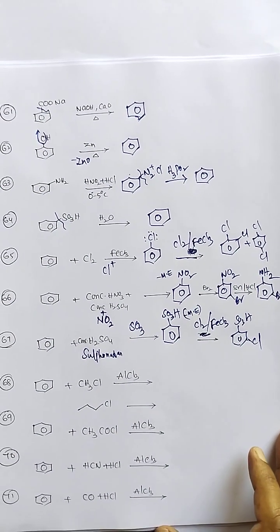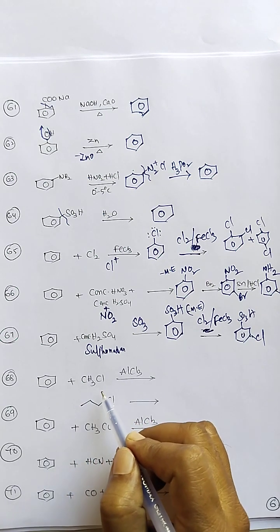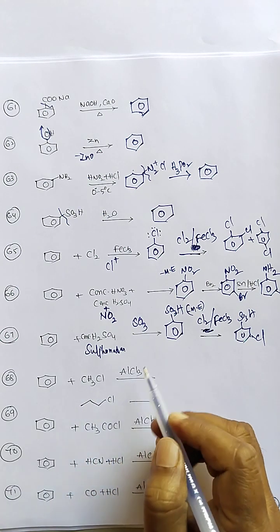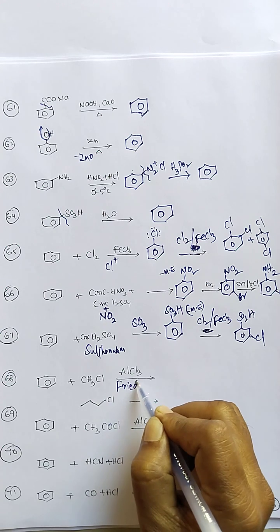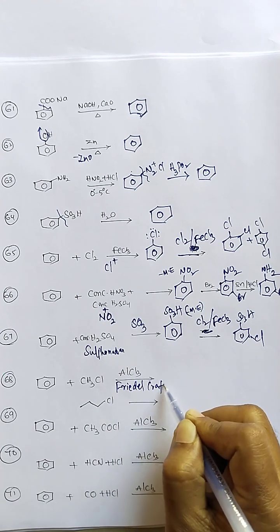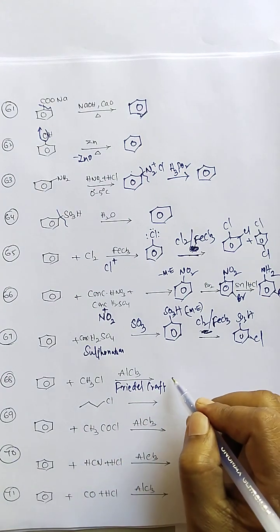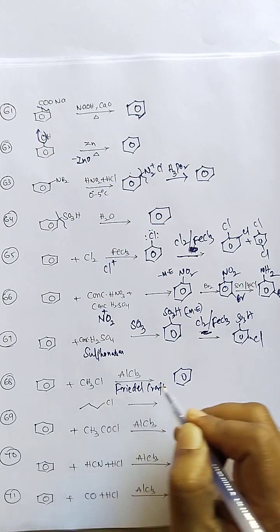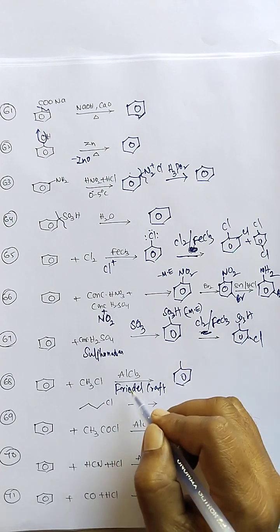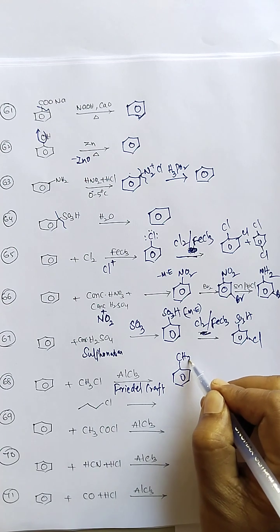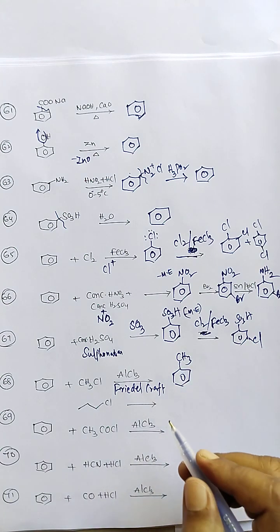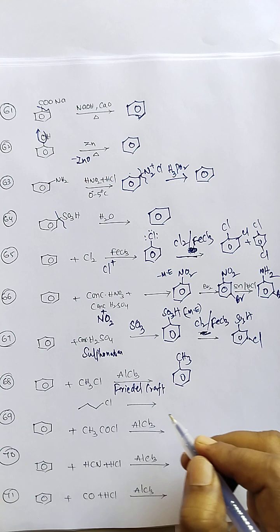Next, the 68th reaction: benzene with methyl chloride and aluminum chloride. It's a Friedel-Crafts alkylation; Friedel and Crafts developed this reaction. The reagent methyl chloride and aluminum chloride gives the methyl substituted benzene, toluene.